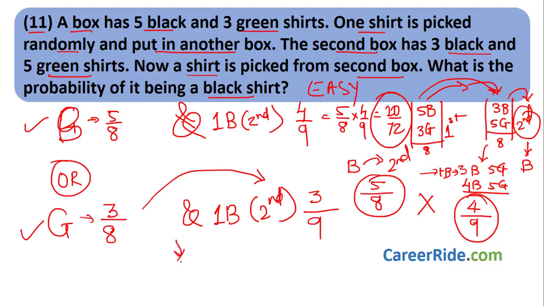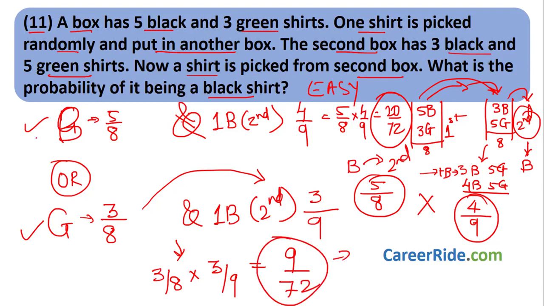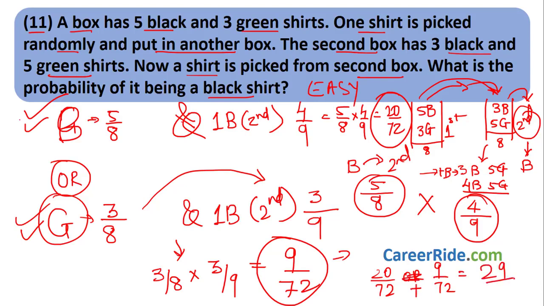Correct? So what would be the total probability in the second case? 3 by 8 multiplied by 3 by 9, what would it give you? 9 upon 72. This is the probability in second case. We know we can choose first case, that is black shirt, or we can choose second case, that is green shirt. So first scenario or second scenario, that is nothing but addition. So we get 29 upon 72 as the probability of the one shirt which we pick from second box to be black shirt.